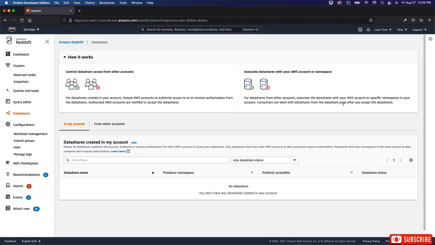Consumers can work with data shares from the data share page after you accept the data shares.